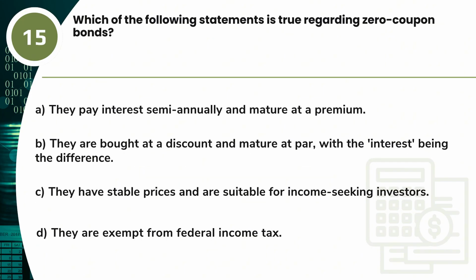Question 15. Which of the following statements is true regarding zero-coupon bonds? A. They pay interest semi-annually and mature at a premium. B. They are bought at a discount and mature at par, with the interest being the difference. C. They have stable prices and are suitable for income-seeking investors. D. They are exempt from federal income tax.